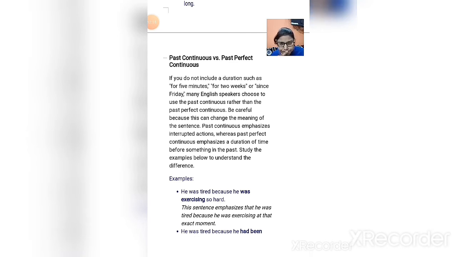Many English speakers choose to use the past continuous rather than the past perfect continuous tense. Be careful, because this can change the meaning of the sentence. Past continuous emphasizes the interrupted action, as we just read about past continuous tense, whereas past perfect continuous emphasizes the duration of time before something in the past. Study the examples below to understand the difference.